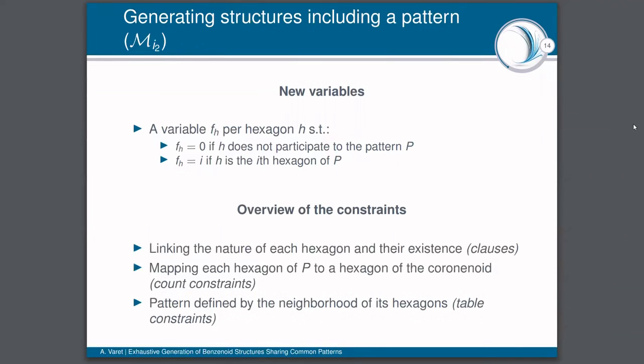Firstly, we are going to use several clauses in order to make sure that the positive hexagons of the pattern are present in the benzenoid and that the negative ones are absent.